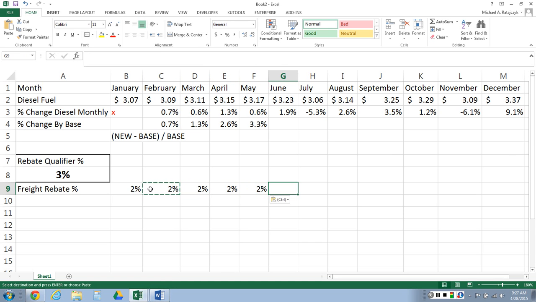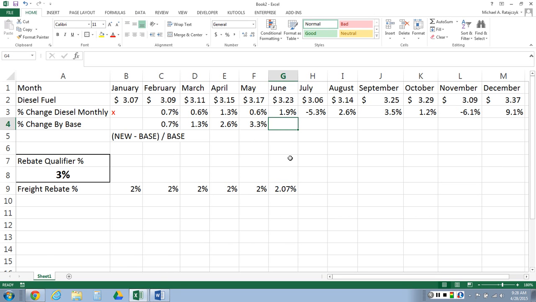Okay, so now we take 2%, our current rebate, times 1 plus the 3.3%. And now we have a new rebate of 2.07%. Didn't go up much, but it's still worth some money.